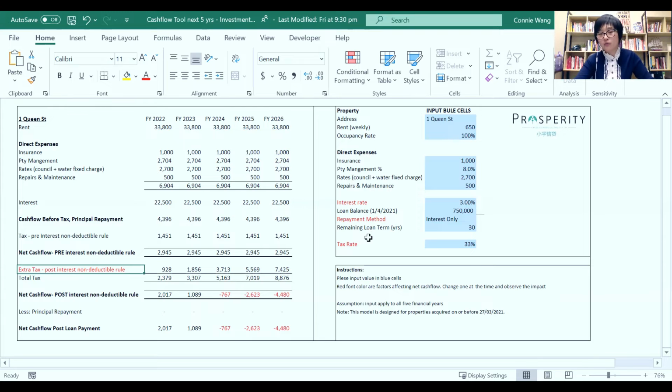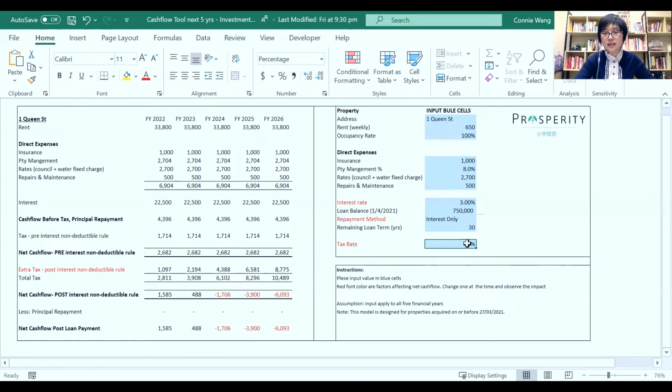So we need to be aware of these and see what the worst scenario is. The second factor that affects cash flow is the tax rates. And you probably know by now, from 1st April, for some people, if they're earning over 880K a year, you will be taxed at 33%.